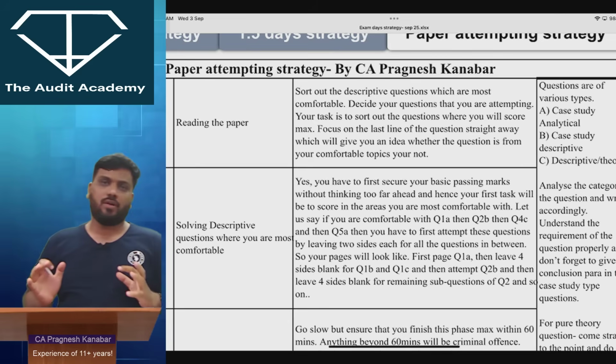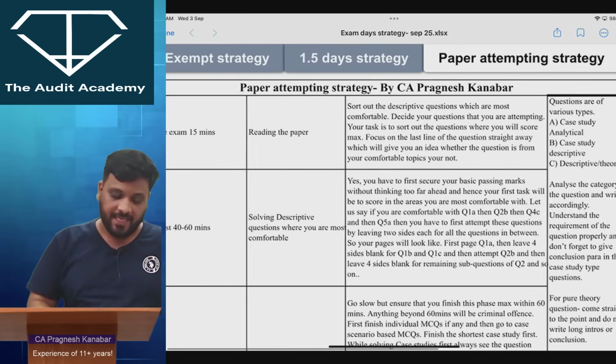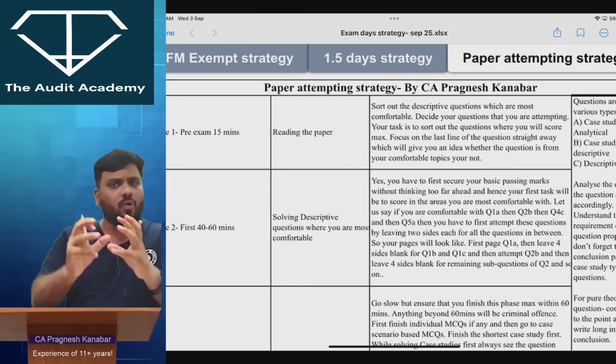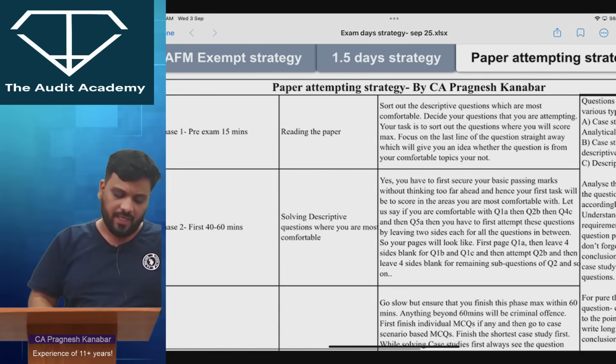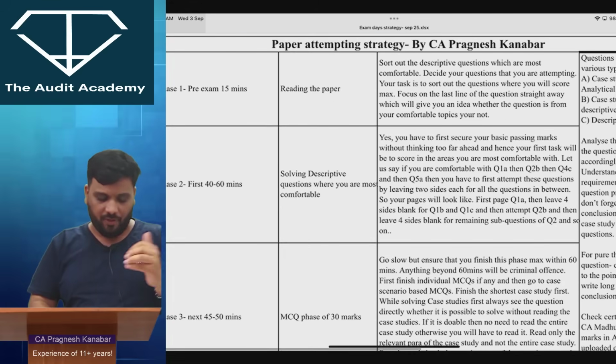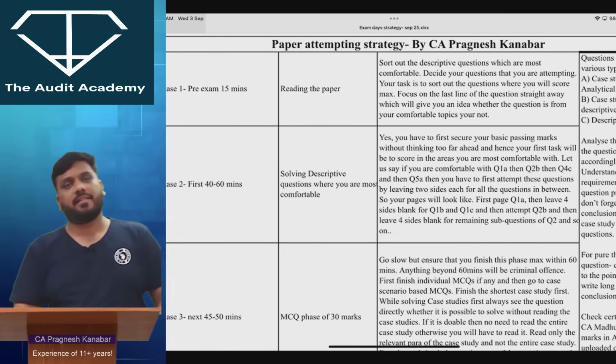Alright, you will sort out those descriptive questions. Then that is the only task. Decide your descriptive questions, the ones in which you are most comfortable. Phase 2 will be your first 40-60 minutes of the exam.